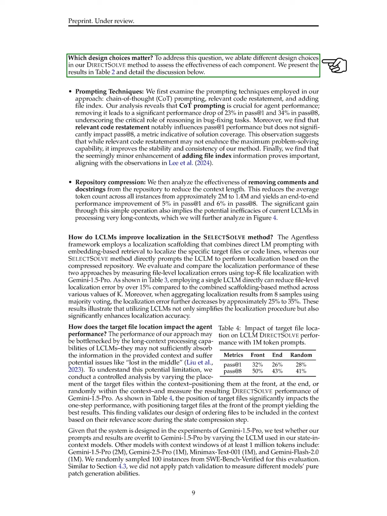Next, we analyzed the impact of removing comments and doc strings from the repository to shorten the context length. This change reduced the average token count from about 2 million to 1.4 million and improved performance by 5% in the first pass success rate and 6% in the eighth pass success rate. This significant improvement indicates potential inefficiencies in current LCLMs when handling very long contexts.